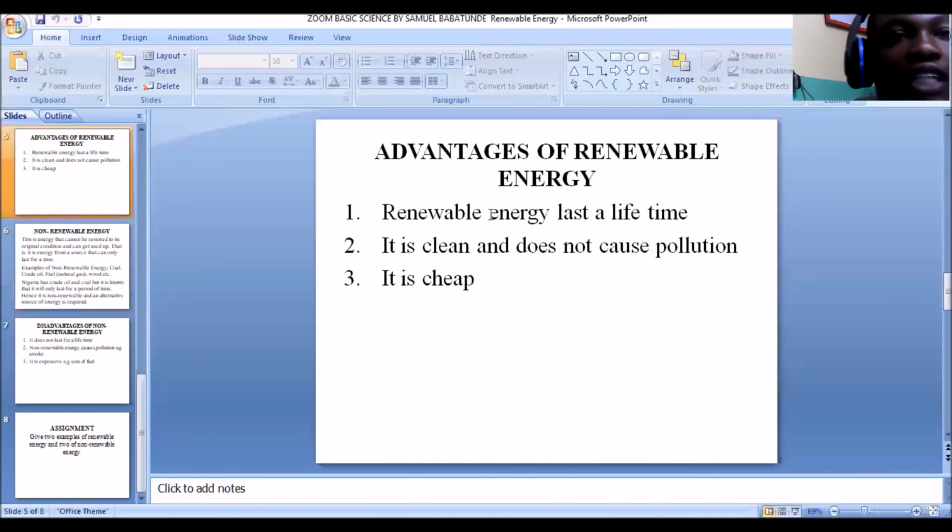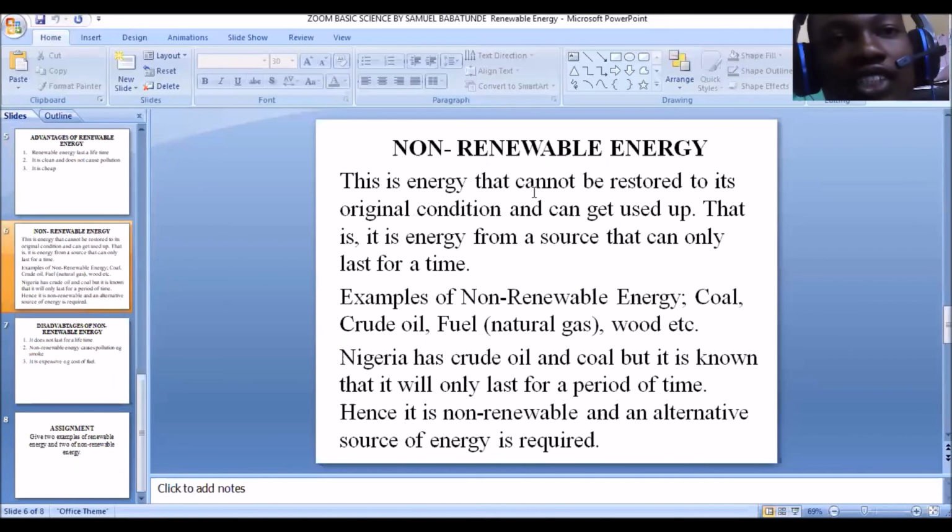And we see the advantages of renewable energy is that they are cheap, last for a lifetime, and do not cause pollution. But now, some of this energy, some sources cannot last for a lifetime. They only last for a period of time. And because they cannot be restored, we refer to them as the non-renewable energy. And examples include the coal, the crude oil, the fuel, and the wood.